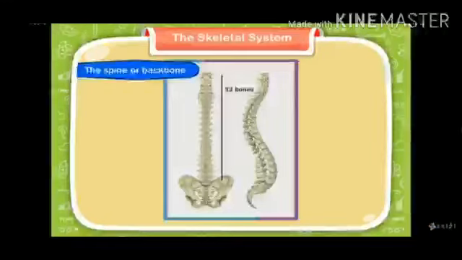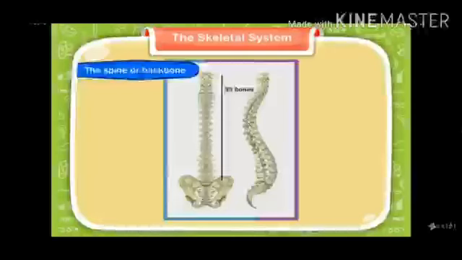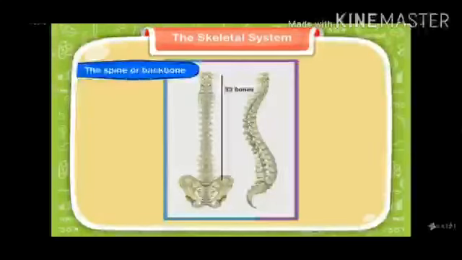The spine or backbone. Our spine consists of 33 bones joined together, and they all glide over each other. And these small bones are called vertebrae. So there are 33 vertebrae present in our backbone.